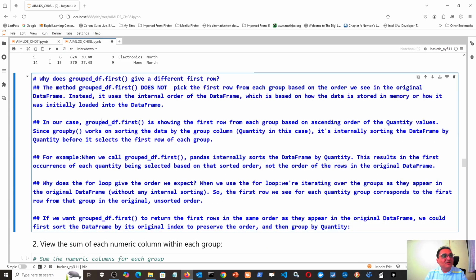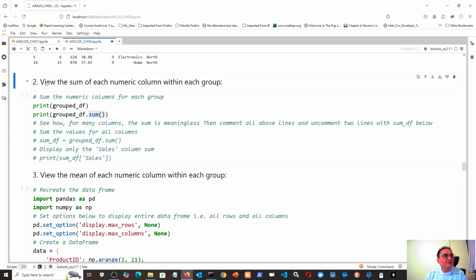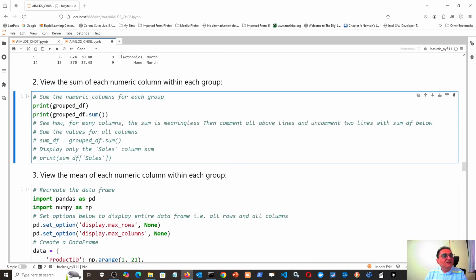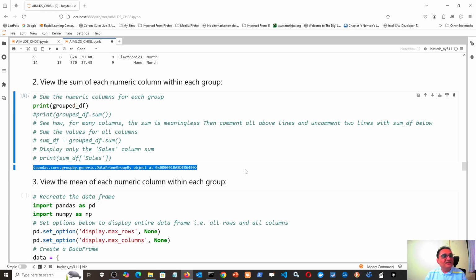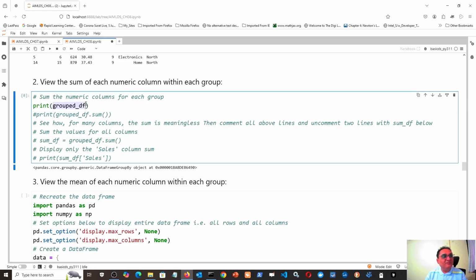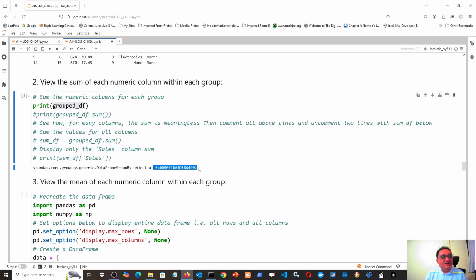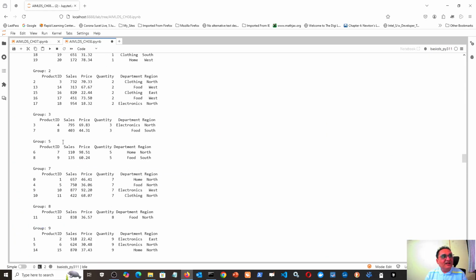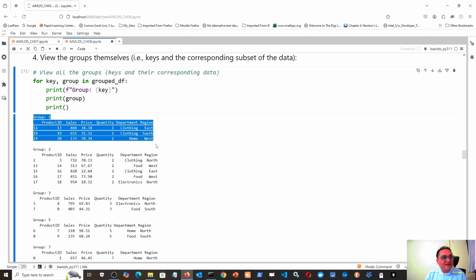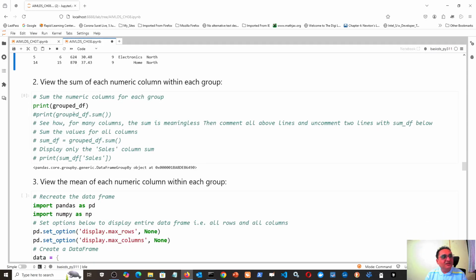This is now not required because it does not show a different data frame. Yeah, fine. Now view the sum of each numeric column with the group. This we will, okay, let us finish that. So again I print group df, but now we know that group df is meaningless. If I comment out this line and then print group df, it just will say that this group df is a dictionary type object and it is located at this memory location. That's all. It does not print the entire group df, maybe for all groups or even for one group.